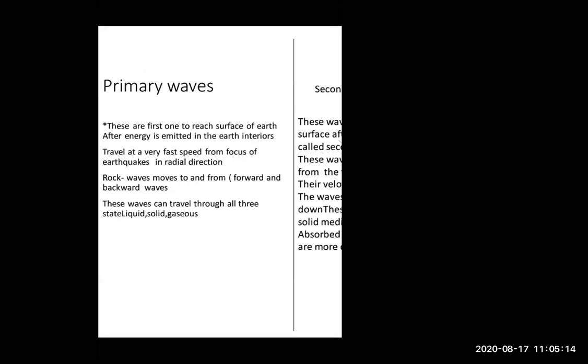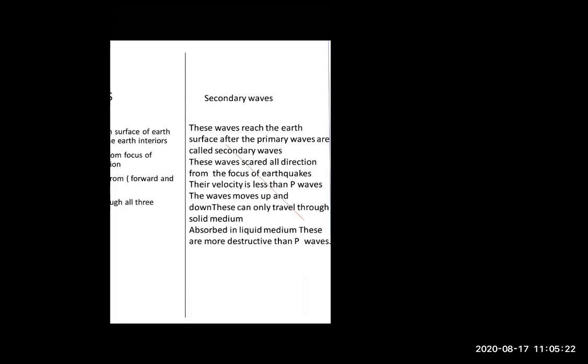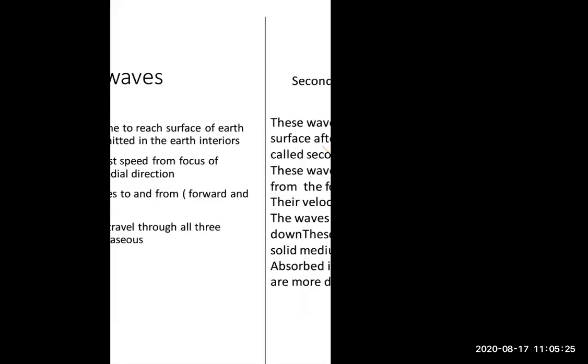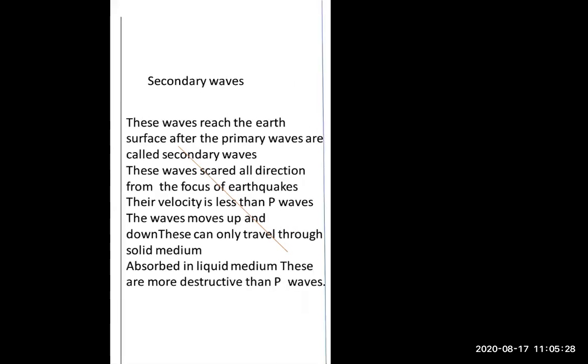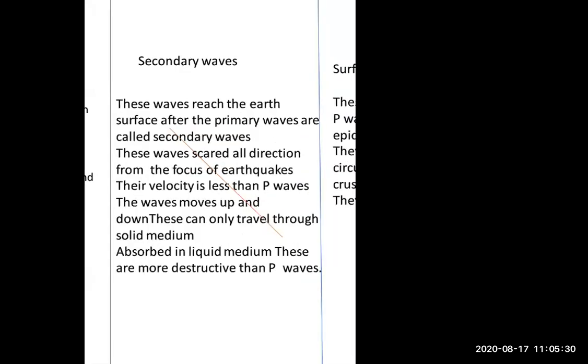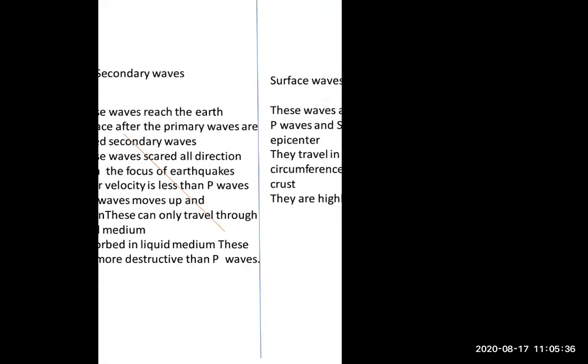always travel at a fast speed from the focus of the earthquake. And if we are talking about secondary, then compared to the primary, the speed of secondary waves is less than primary waves. Just look at this. If I ask you what is the speed of the primary waves, then it is a fast speed from the focus of the earthquake. But what is the speed and velocity of the secondary waves? Then it is less than the P waves.